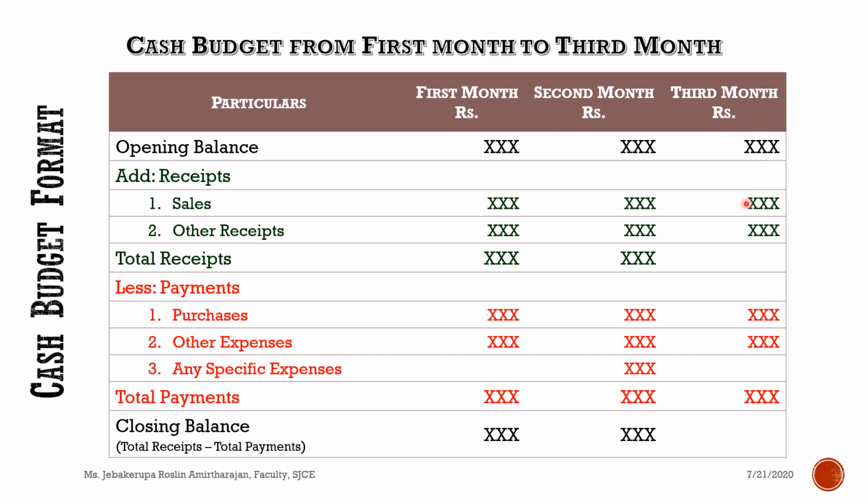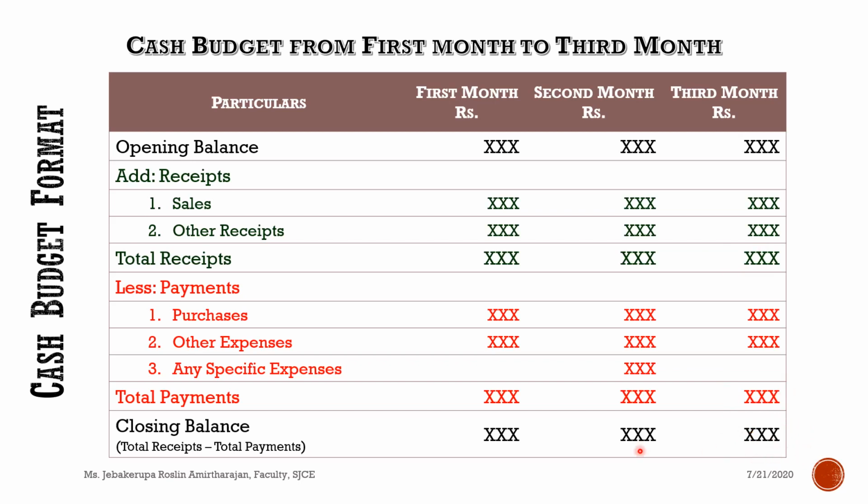Then you add the opening balance and the other receipts, you will get the total receipts for the third month. And then you will subtract the total payments of the third month from the total receipts of the third month. So finally you will get the total closing balance, right?